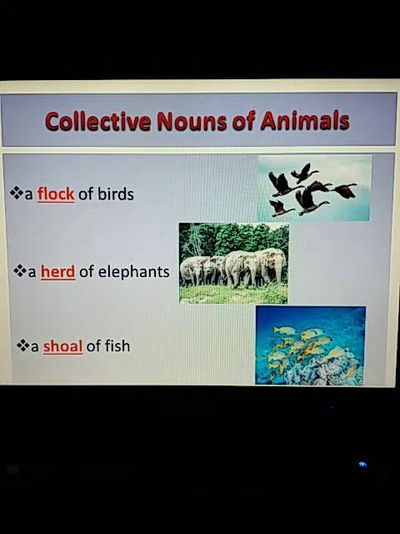We also say a school of fish. That's also correct. A school of fish or a shoal of fish. So all these three words, flock, herd, shoal, these are the collective nouns because these are the names given to the collection of animals of these categories of animals, whereas birds, elephants and fish, these are common nouns.